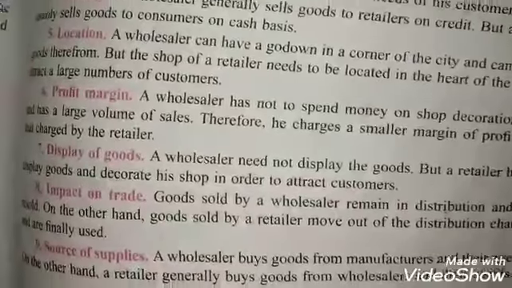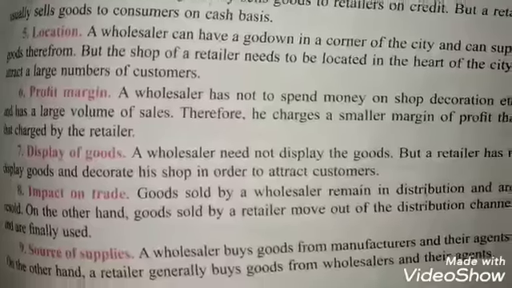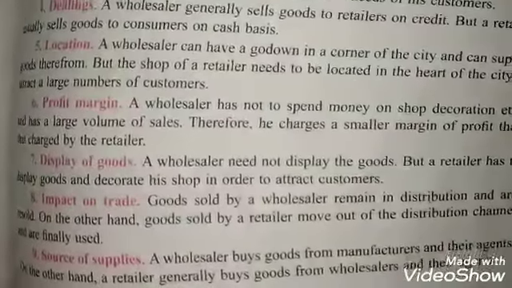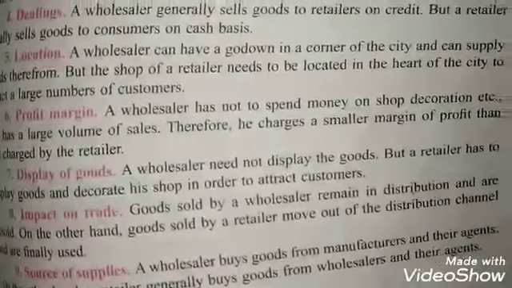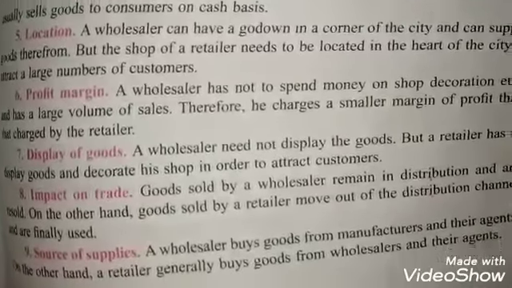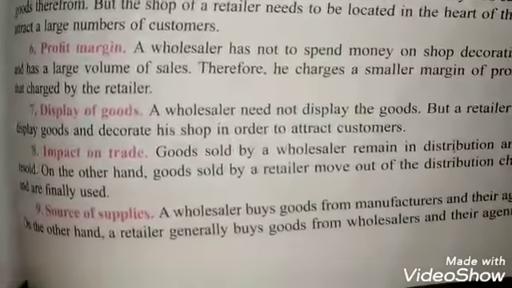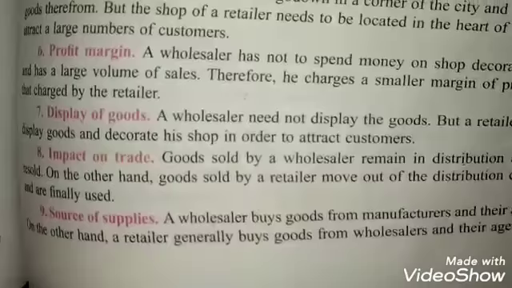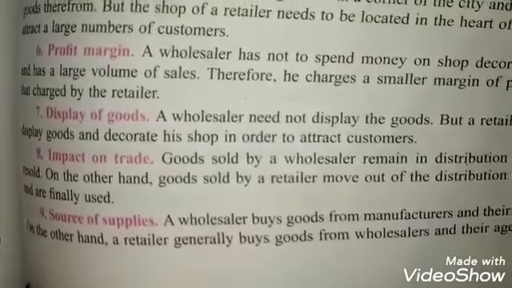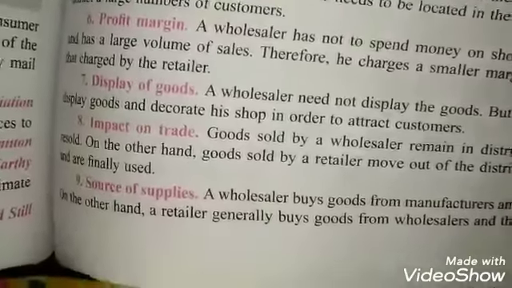Next is impact on trade. Goods that are sold by the wholesalers remain in the distribution channel and are resold. But retailers' goods move out of the distribution channel and are finally used, that is, they go to the ultimate customers. But the wholesalers' goods are again meant for resale.